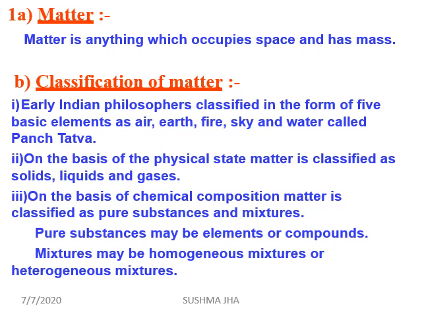Now, on the basis of chemical composition, matter is classified as pure substances and mixtures. A pure substance may be in the element form or the compound form. Elements, as you might know, are sodium, aluminium, copper, gold, platinum. Compound forms are carbon dioxide and water. A mixture may be homogeneous, having the same phase of solvent and solute, or heterogeneous, for example a mixture of salt, chalk powder, sand, etc.